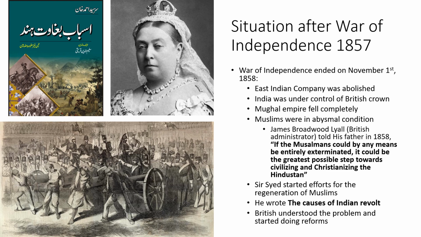Let's see what James Broadwood says about Muslims. James Broadwood Lyle, a British administrator, told his father in 1858 that if the Muslims could by any means be entirely exterminated, it would be the greatest possible step towards civilizing and Christianizing Hindustan. Now just feel the hatred that the British used to feel against Muslims. They hated Muslims. So we can get an idea of the condition of Muslims at the time from this quote.